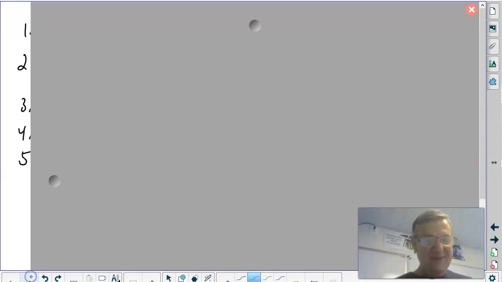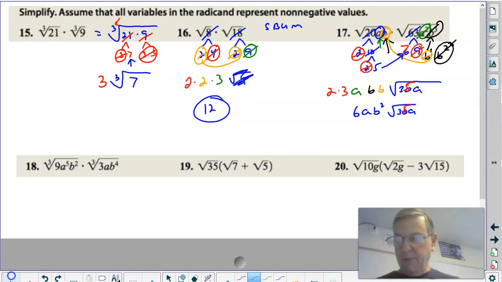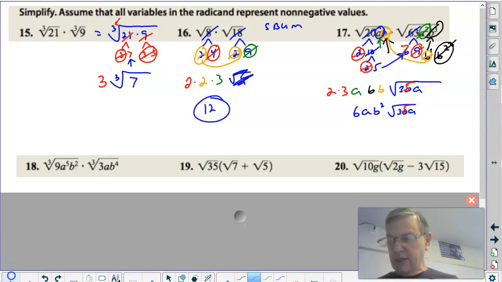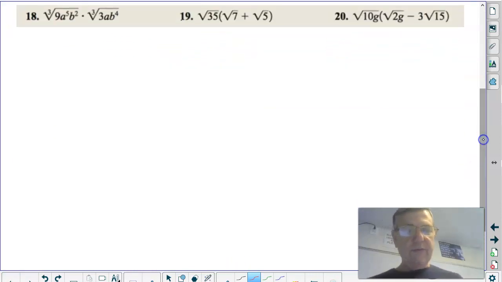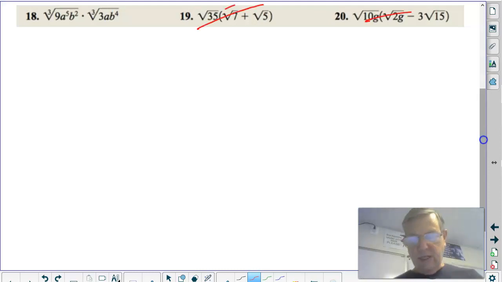All right, here we go. Oh, got to go back here in the bottom. Actually, let me just get rid of my shade so I can scroll up. Okay, so let's do the last 3 problems. Again, it's really important that you get good at these. Oops, I just noticed I shouldn't have given you 19 and 20. I don't think. Let me check real quick, which is fine because you haven't gotten the assignment yet. Yeah, those we're not going to do, right? So what I'm going to do, last one is 18.